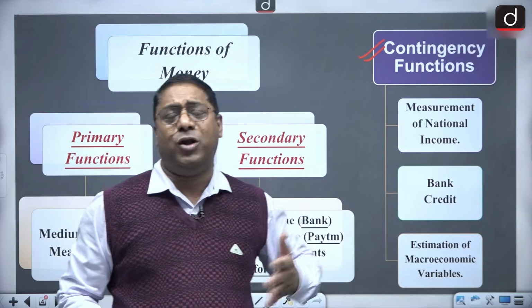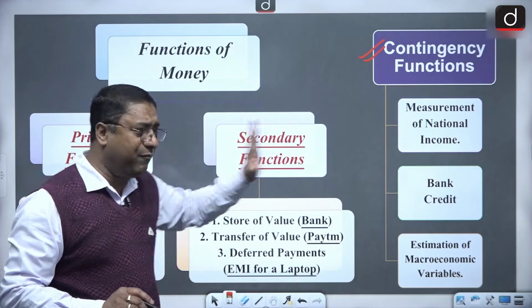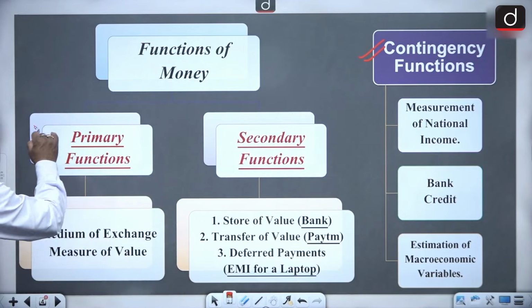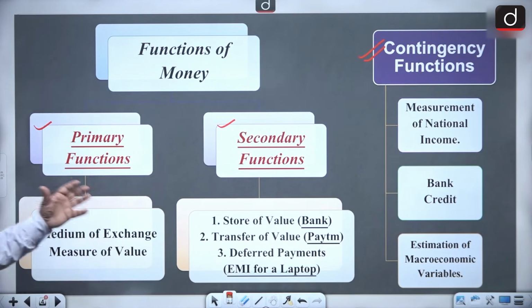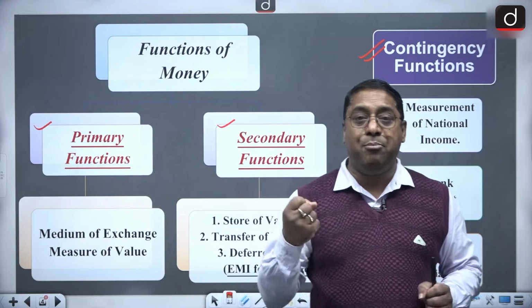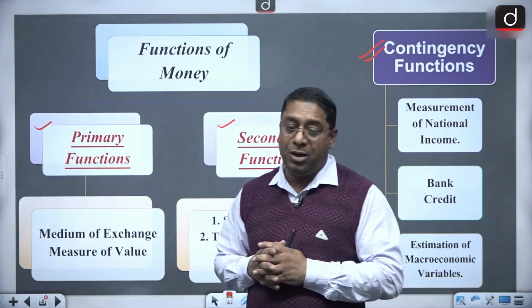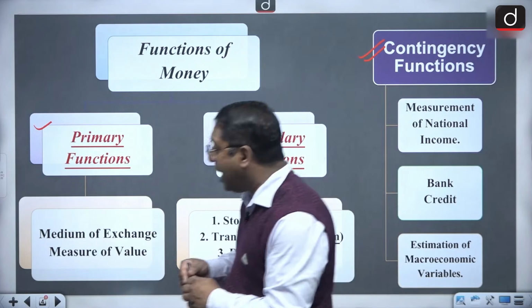It can be for the mains part, but you must know what this contingency function is. But the very important ones are the primary and the secondary functions. When I say the primary functions, that means they are the most important functions of money. Not to waste any time, what is the first primary function?